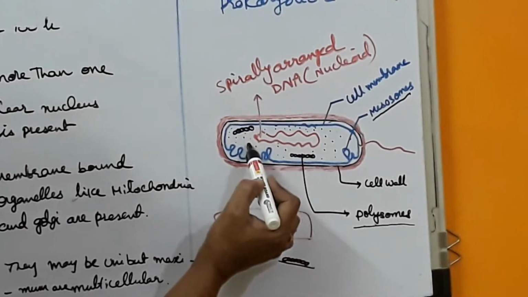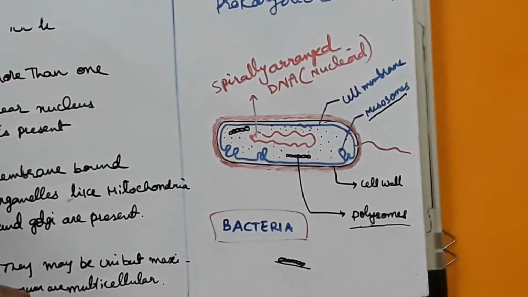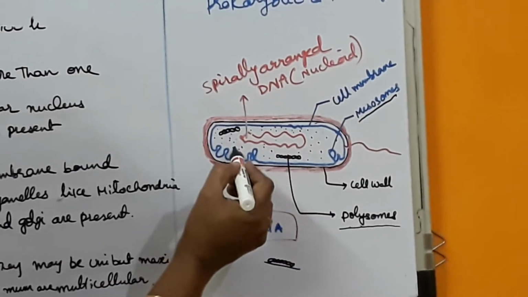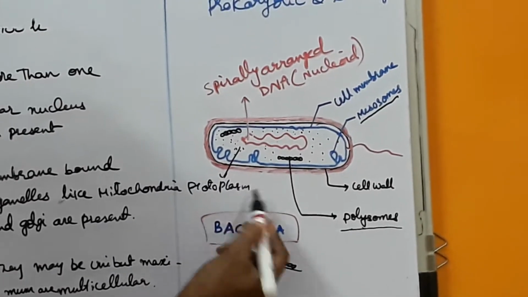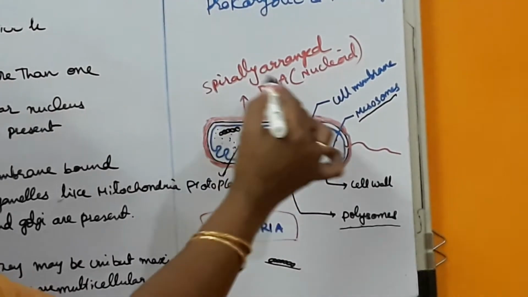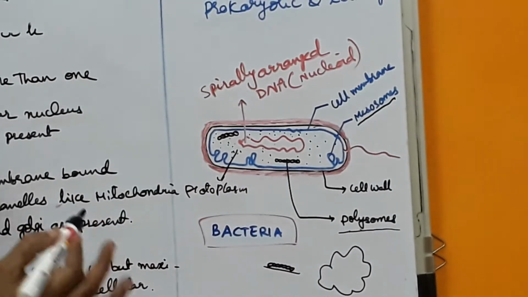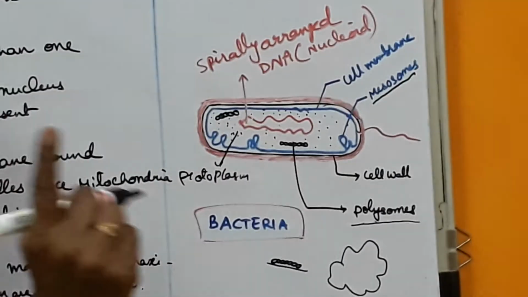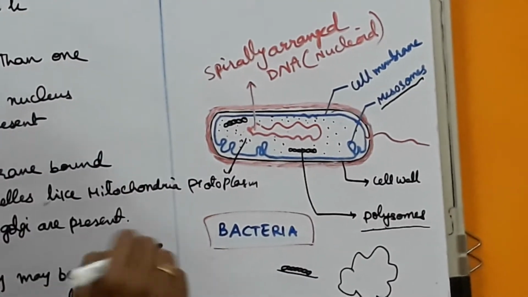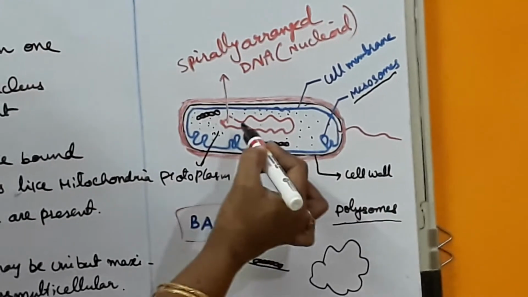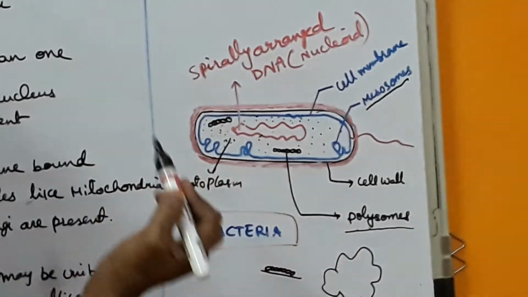Next, there is no differentiation between nucleoplasm and cytoplasm because there is no clear nuclear membrane. That's why this is called protoplasm. What do you call it? Protoplasm. Next, in this protoplasm, spirally arranged, one DNA will be there. The DNA you can call chromosome, but only one long piece of DNA will be there. That's why they call it one single chromosome. The single chromosome will be circularly present, spirally arranged. Now this is the only genetic material of the bacteria.